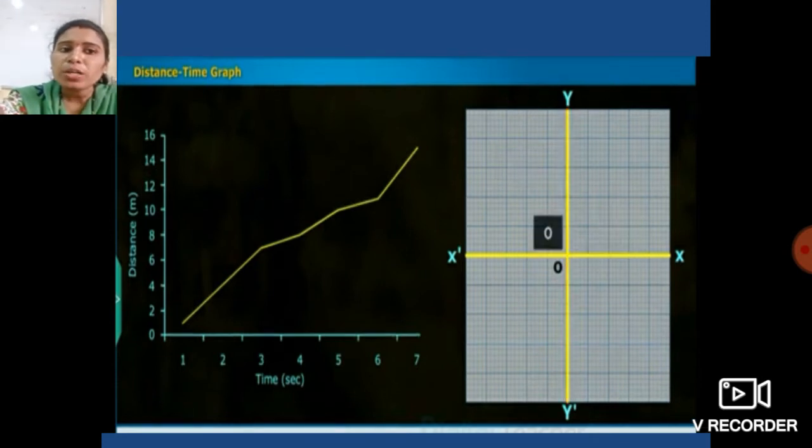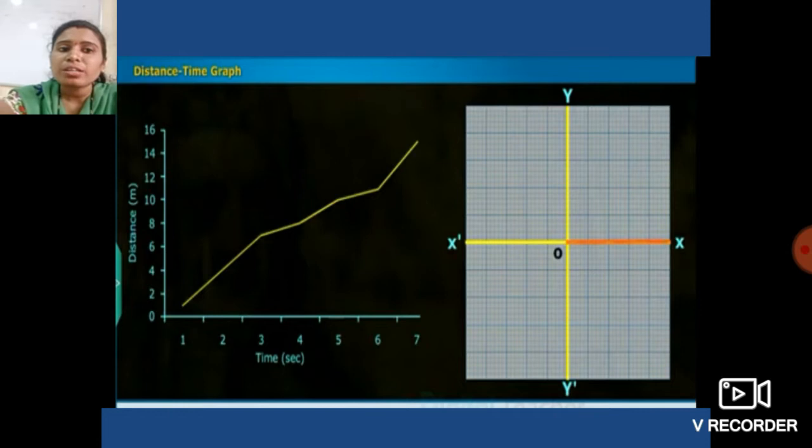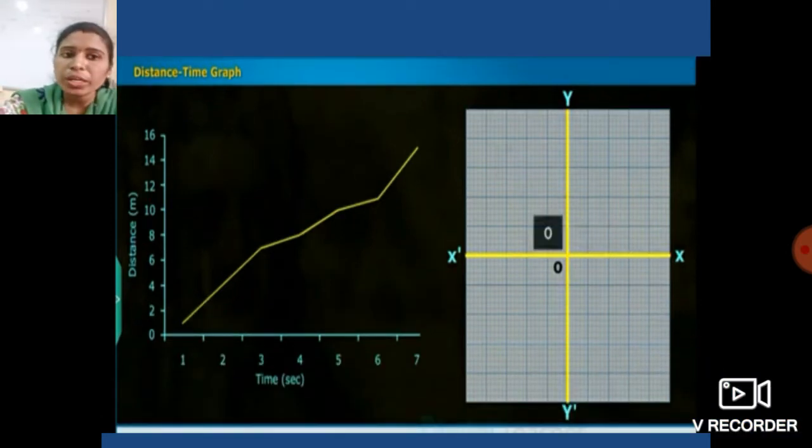Now the point of intersection between these two lines, XOX and YOY, is known as the origin.